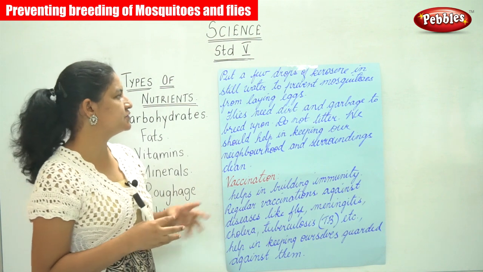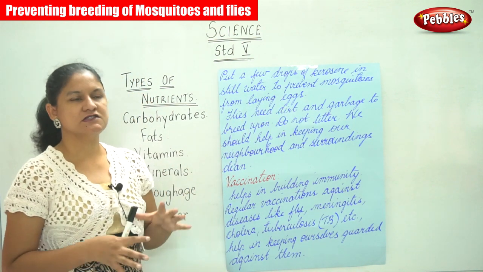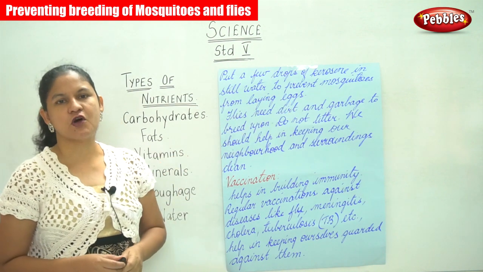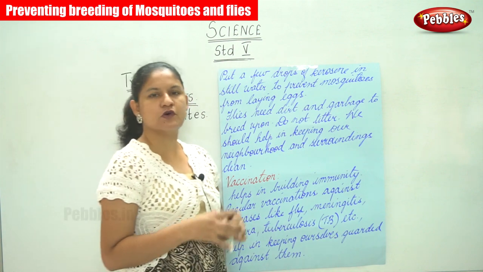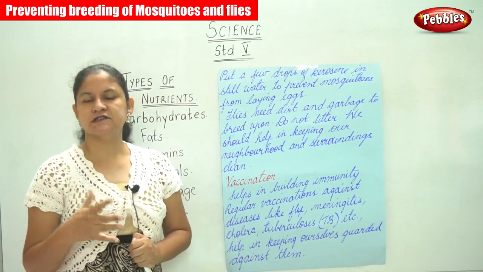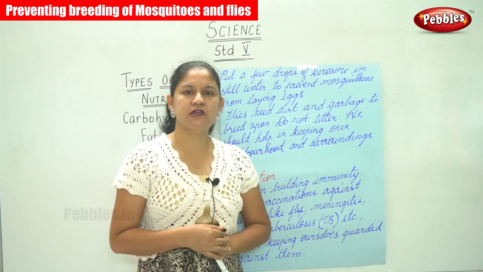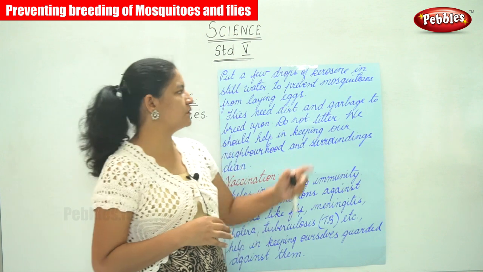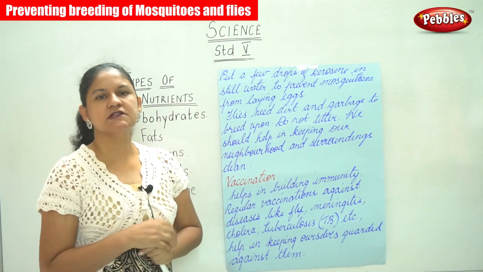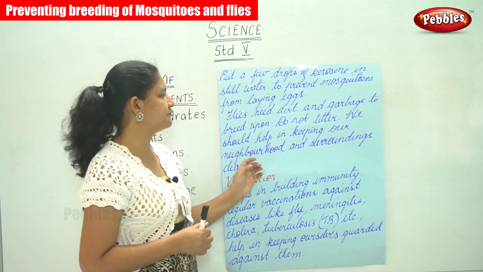We need to put a few drops of kerosene in still water to prevent mosquitoes from laying eggs. So if there is water being stagnated and there is no way we can remove it, in that case we can add a few drops of kerosene in that water to prevent the mosquitoes from laying eggs in it.